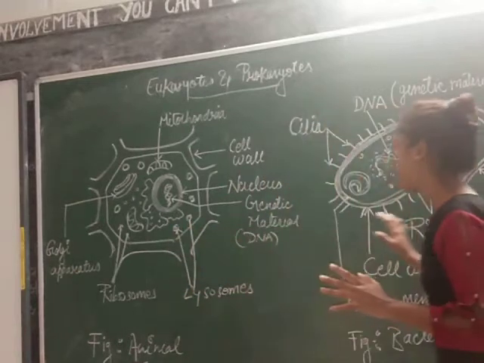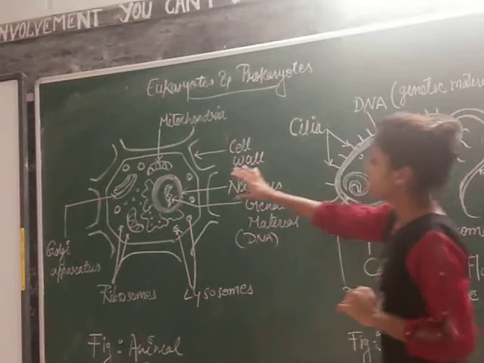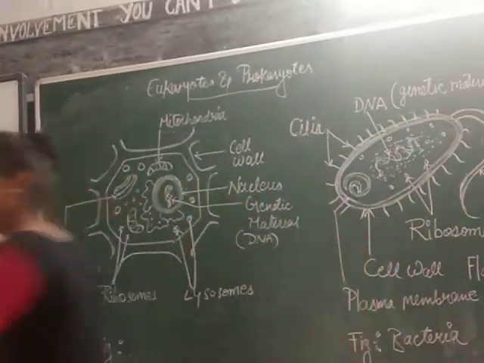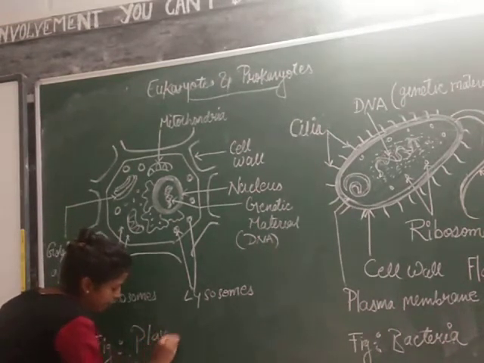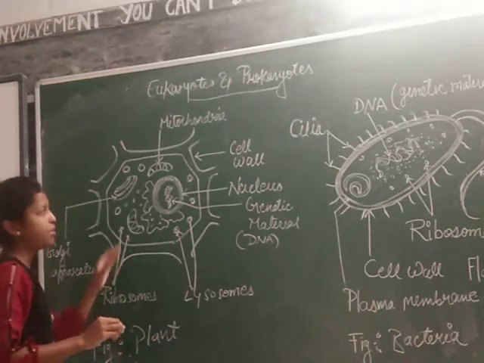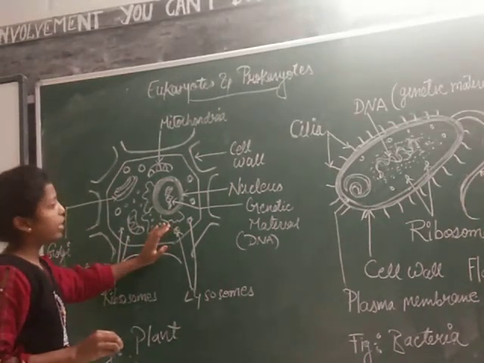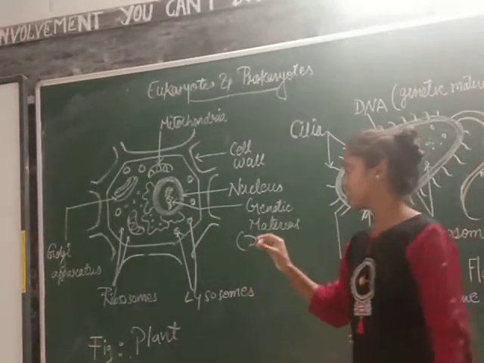I have made a drawing of this bacteria, that is a single cell organism, and this is a plant cell. Okay, this is a plant cell, that is a cell which is present in the multicellular organization. So this is a single cell, and that is the cell from a multicellular.